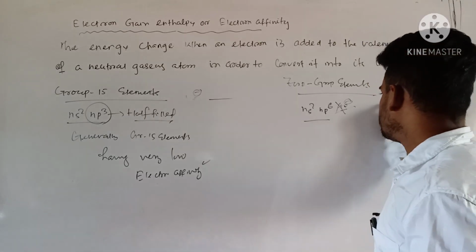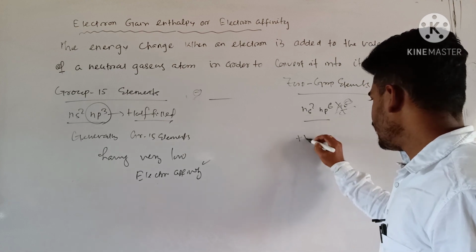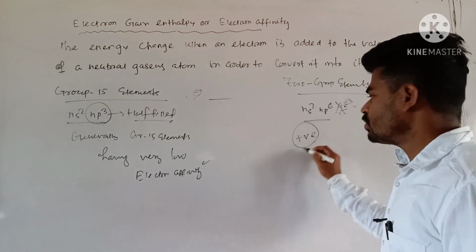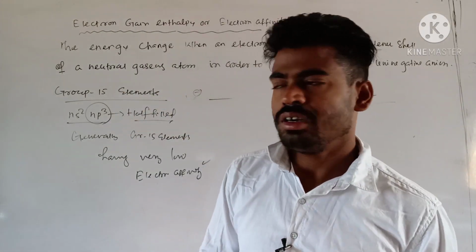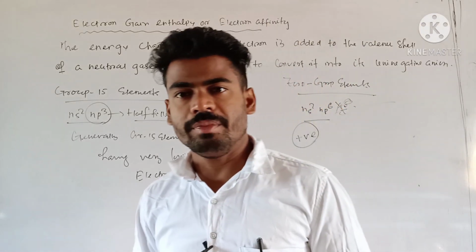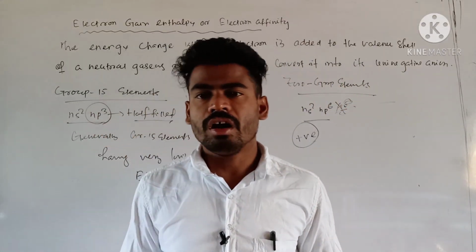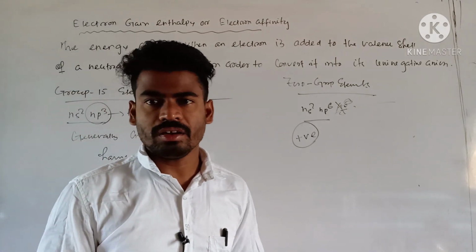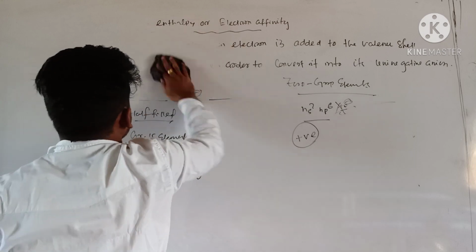However, if you forcibly add one electron, then their electron gain enthalpy becomes positive. So that's why I have told you the energy change during the addition of an electron depends upon the nature of the element to which the electron is added. So it can be exothermic or can be endothermic. Is that clear? Next, how it varies in the periodic table, we see.